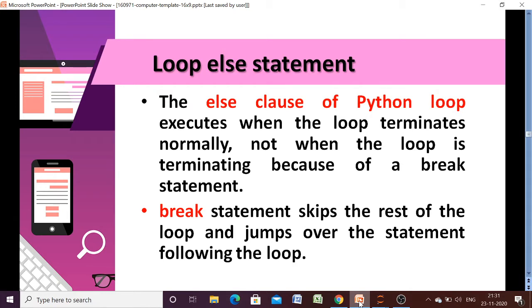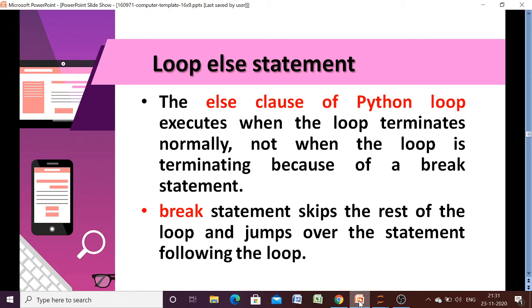So already we have discussed for loop, while loop and some of the jump statements like break statement and continue statements. So let us discuss the very interesting topic: the loop else statement. Let us first find out what the significance of the loop else statement is and how this else will be executed. So let us start the topic.